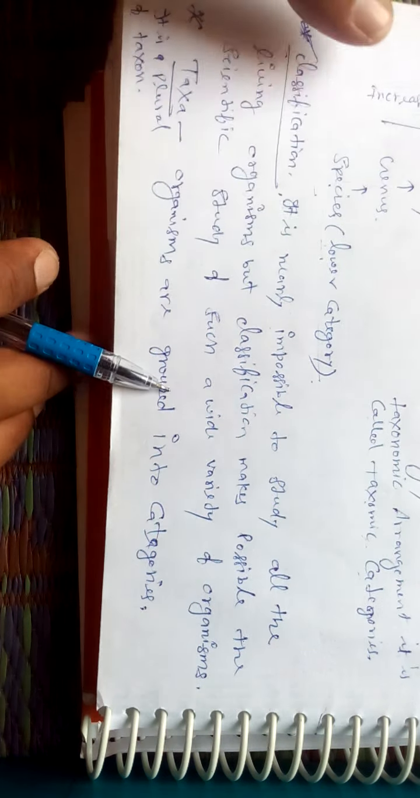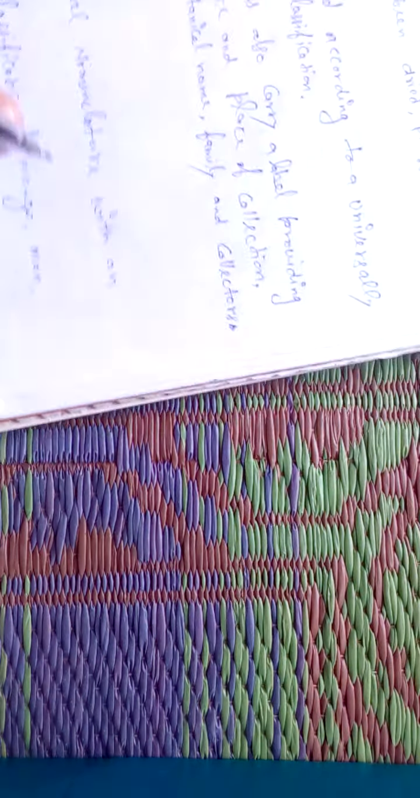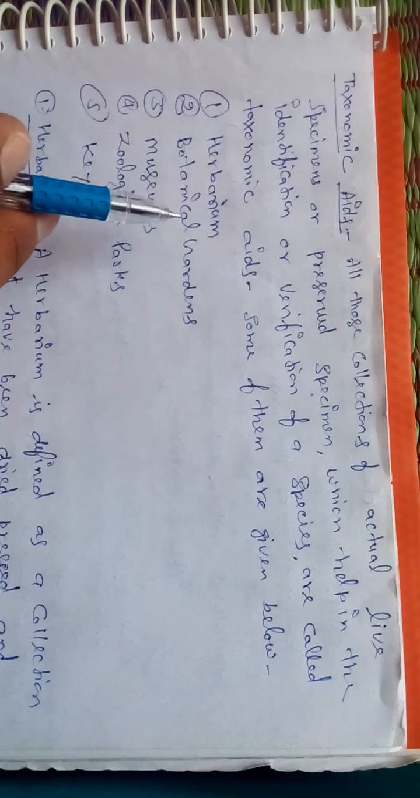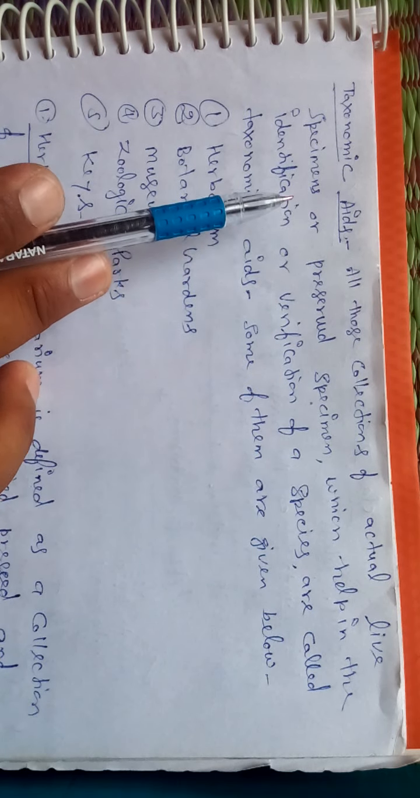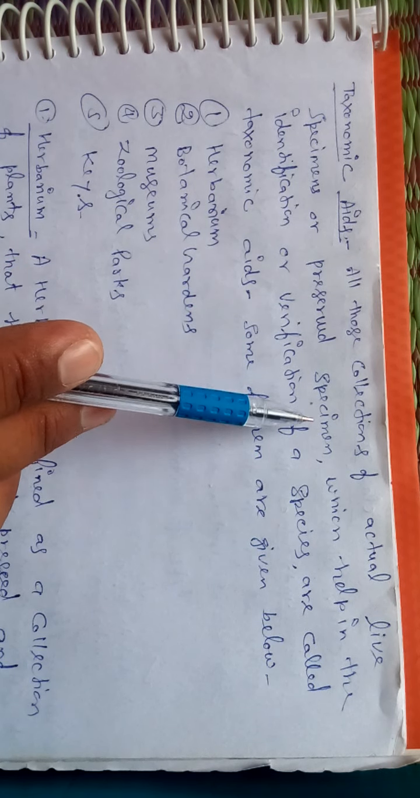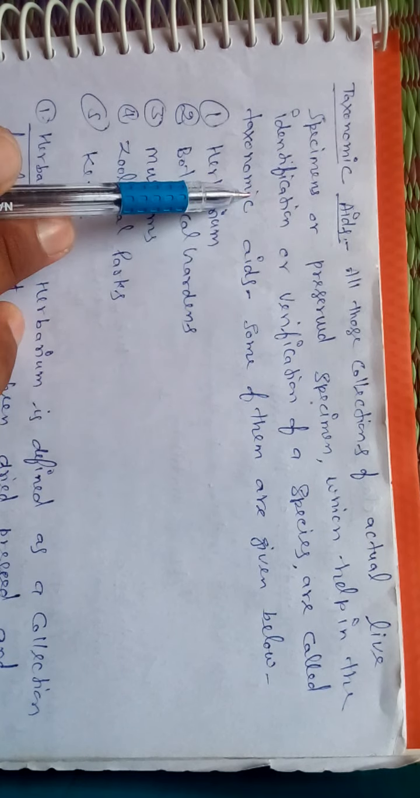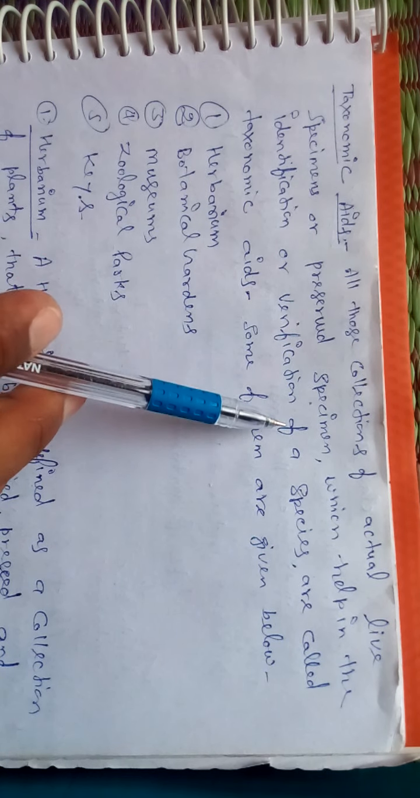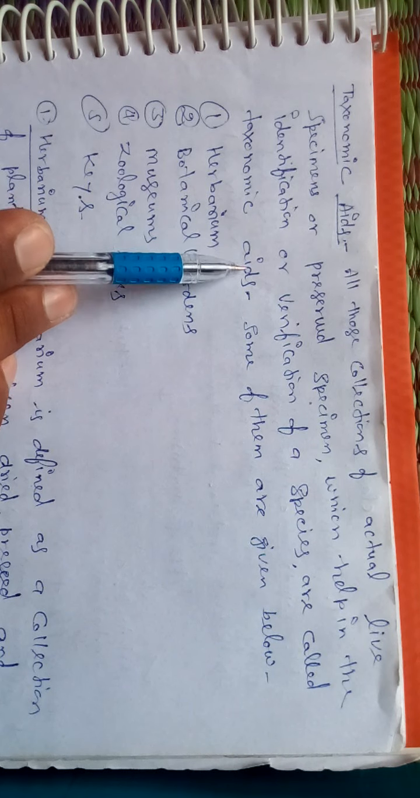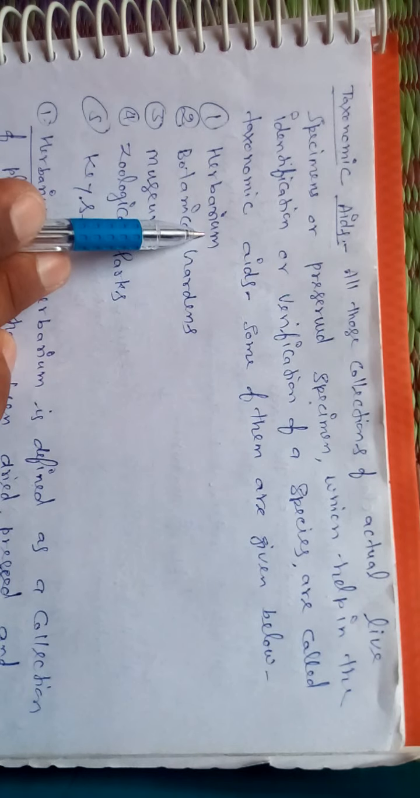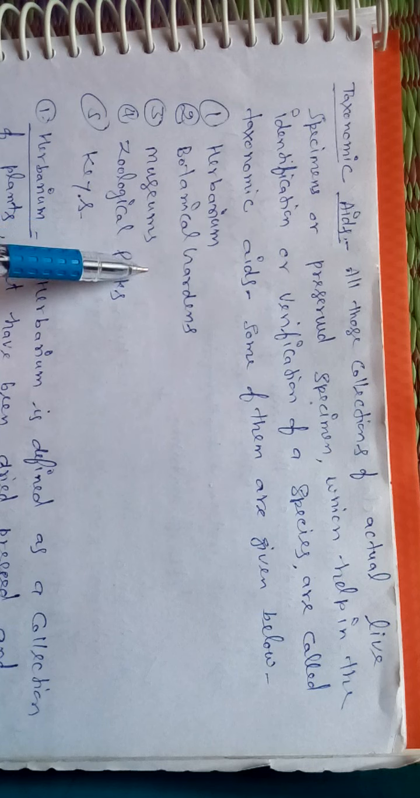Okay. Dear students, next we study taxonomic aids. All the collections of actual live specimens or preserved specimens which help in the identification and verification of a species are called taxonomic aids. Some of them are herbarium, botanical garden, museum, zoological parks and key.